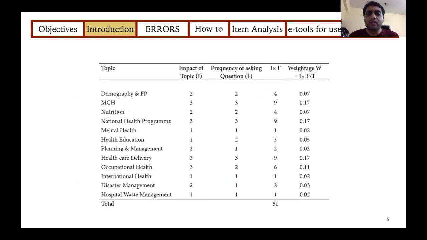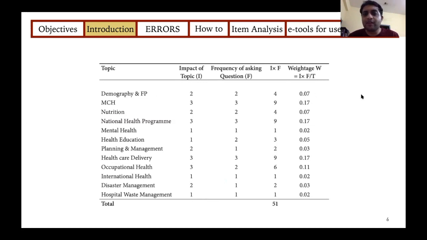So based on this, for each of your topics, you can give us an impact score of 1 to 3 and a frequency score of 1 to 3. Then you have to multiply the two to get an impact into frequency score. And now to get the weightage, you divide this impact into frequency score by the total. So you will get a percentage, so you have to multiply it into 100. So this number of 0.07 is 7%.